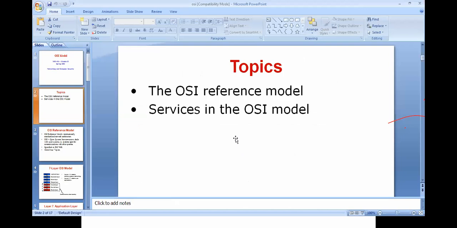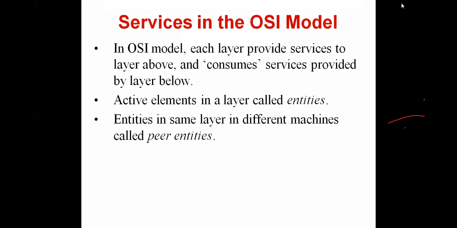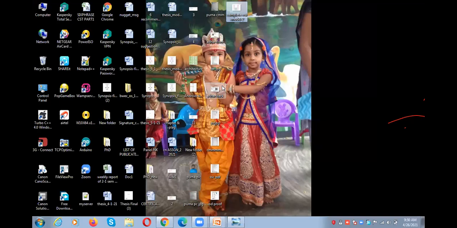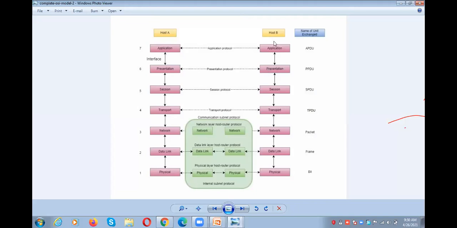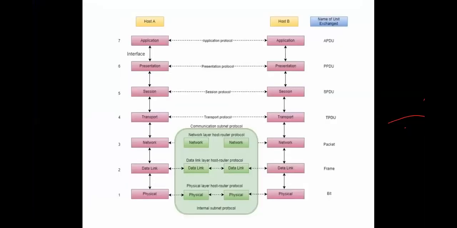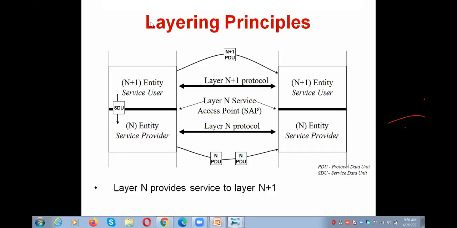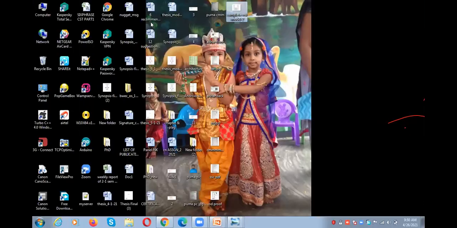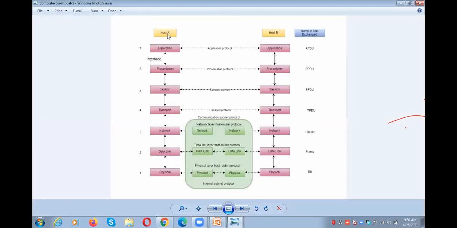I will show you the diagram. This is the complete diagram of the ISO OSI reference model. Okay, see, the host A is the sender, host B is the receiver.